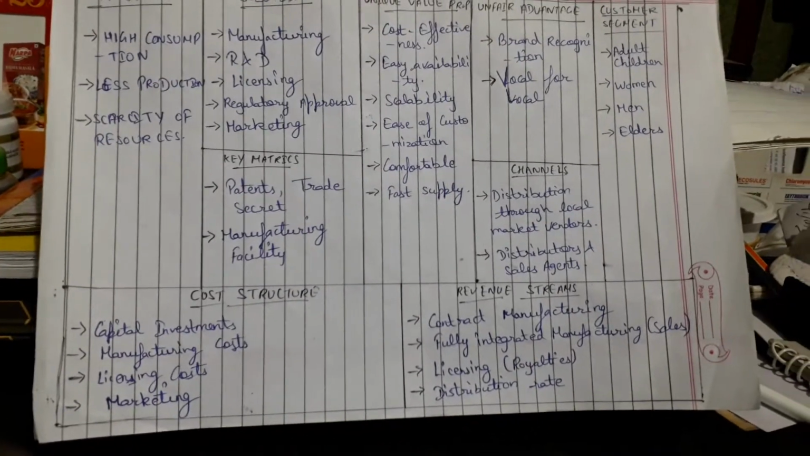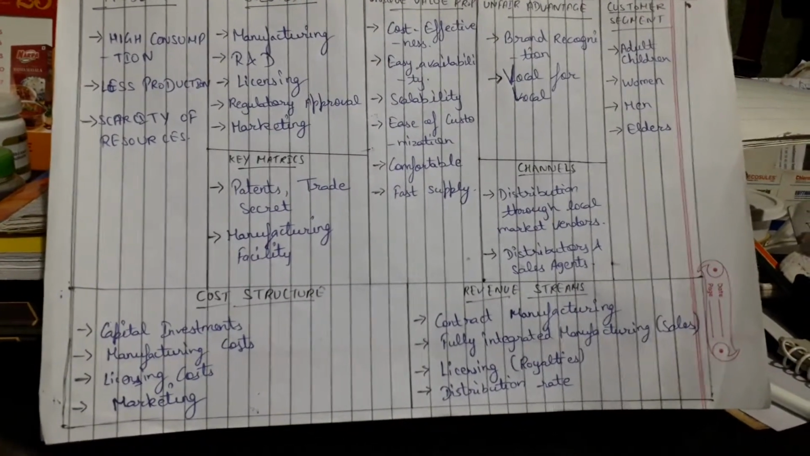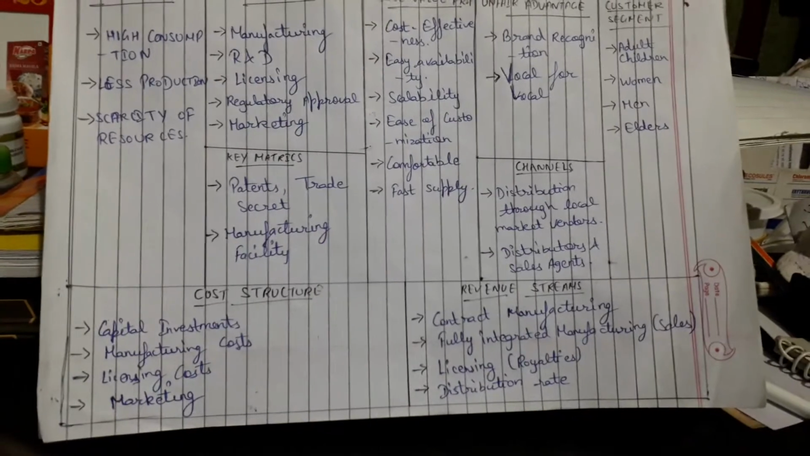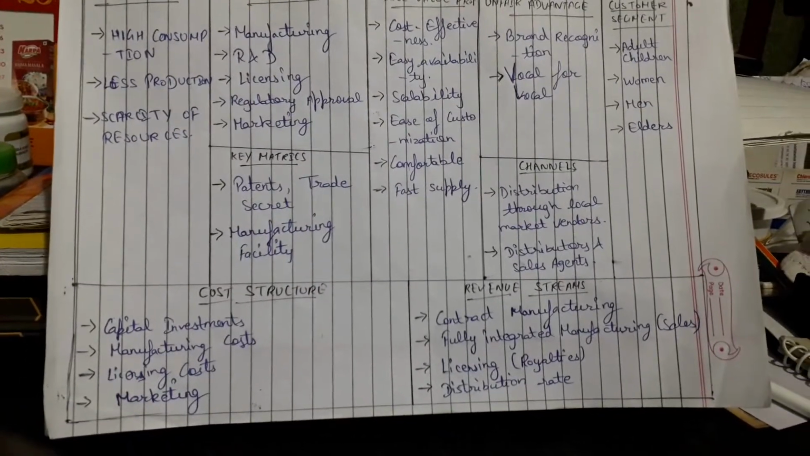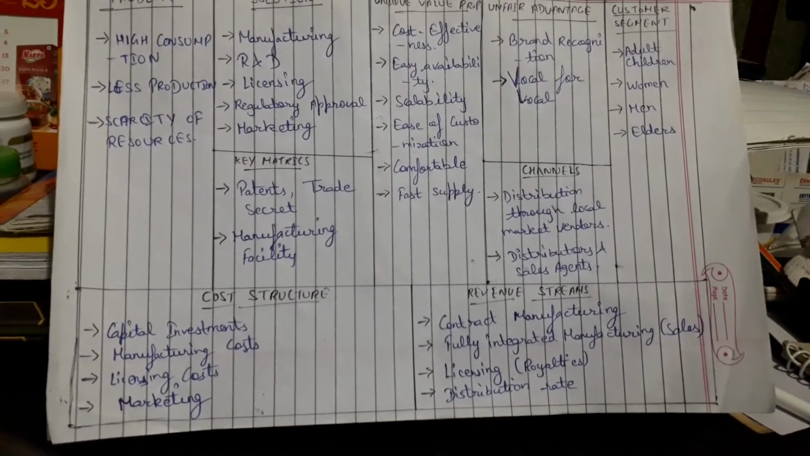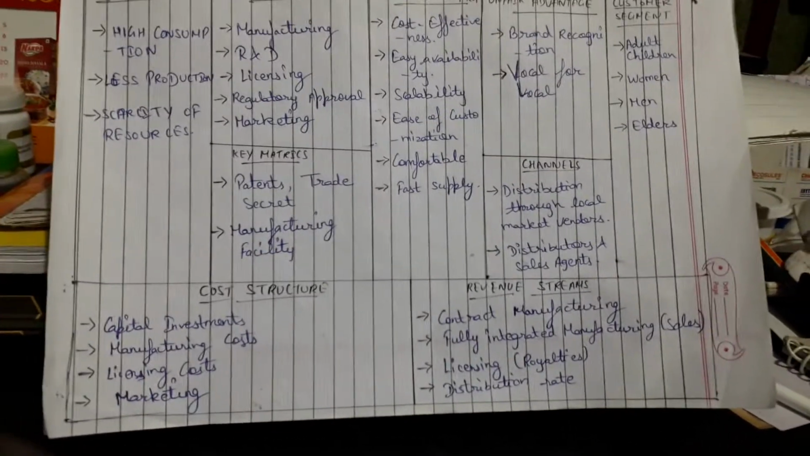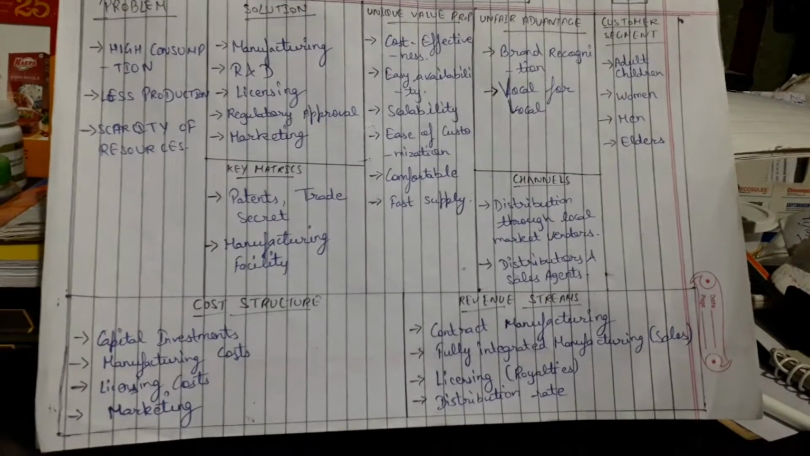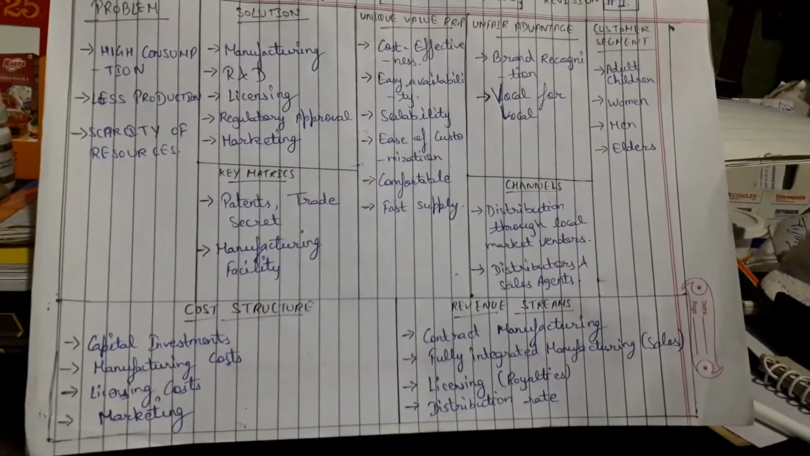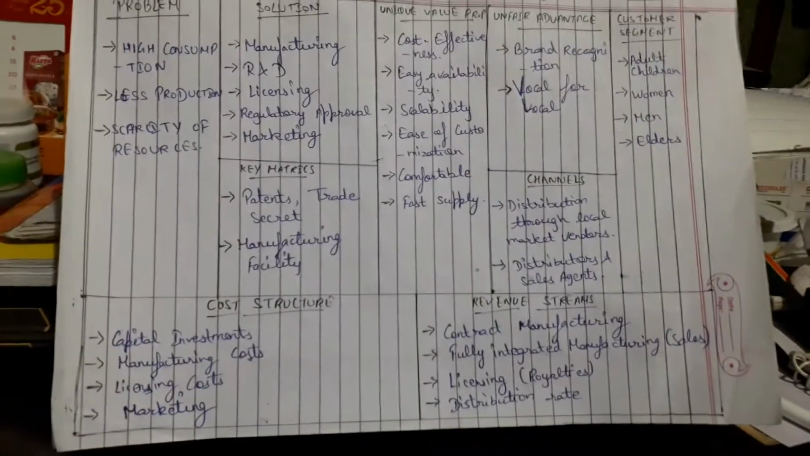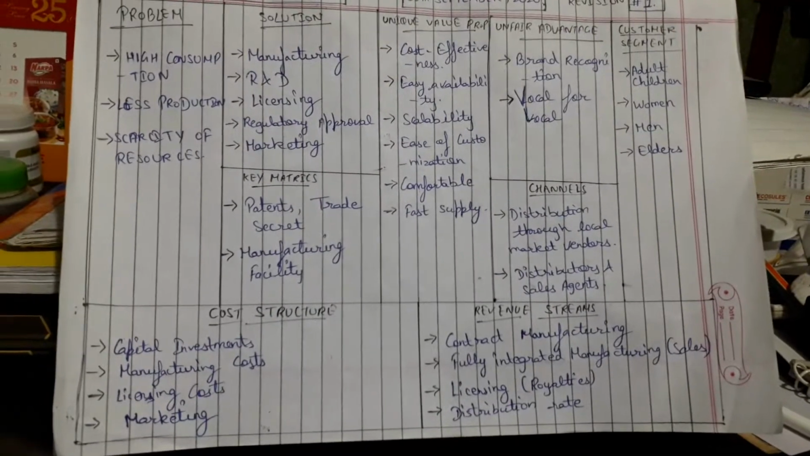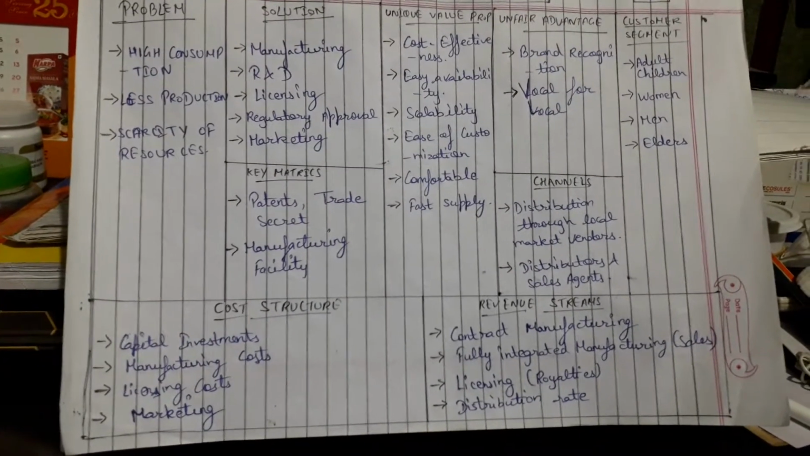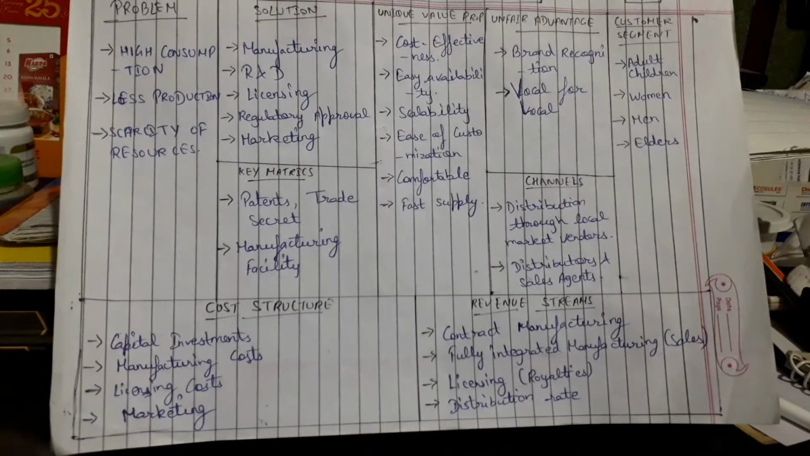Next is key metrics. These are the key points which we have to keep in our mind, like taking some patents or license on our work or product. The next is manufacturing facility. Whatever product we manufacture should be highly facilitated. We can use the capital intensive technique or the labor intensive technique.